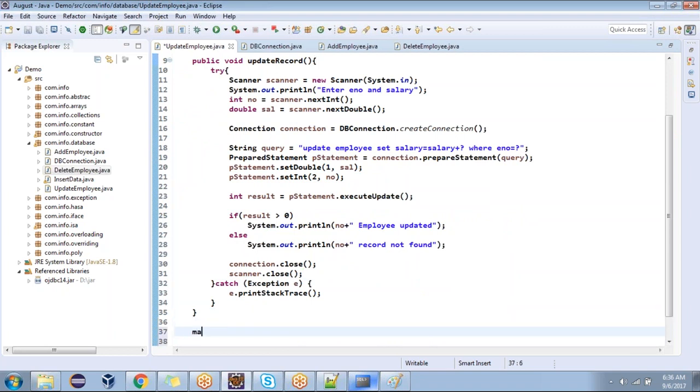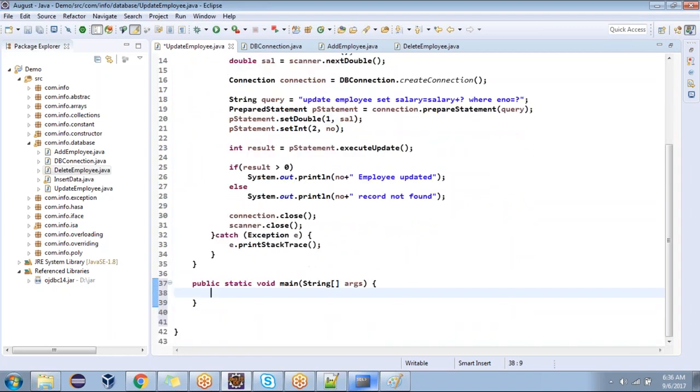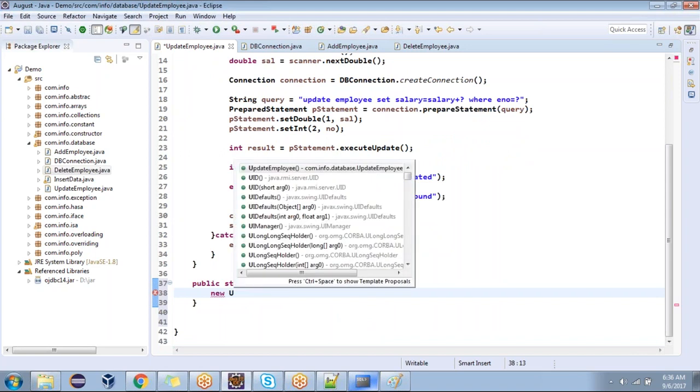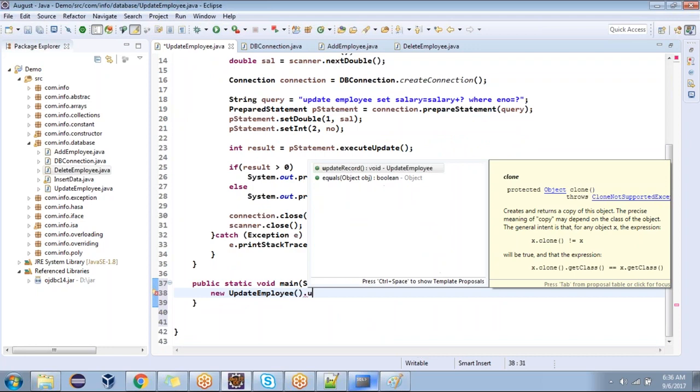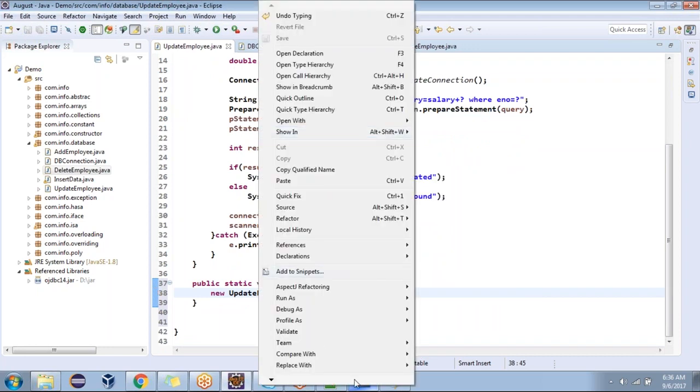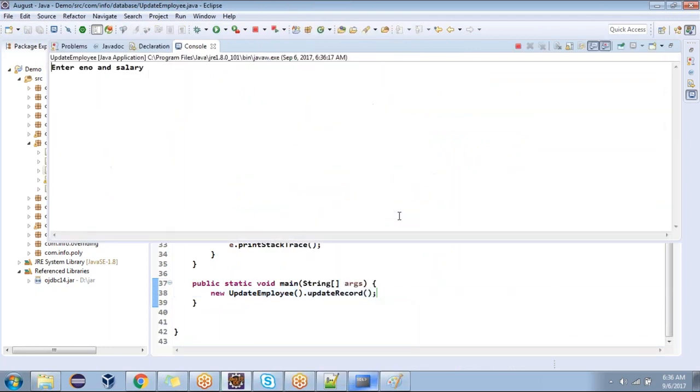Now, will it execute automatically? No. Now look. I'm creating an object with the new operator. On top of the object, the method I invoke is called record. Right click, run as Java application. I'm going to 108 and I'm trying to add 3400. Not found.